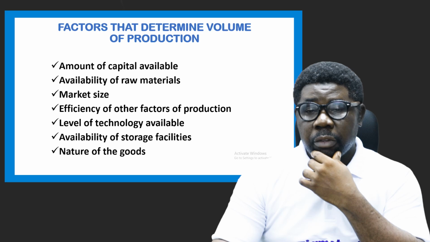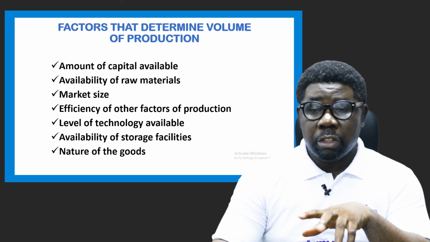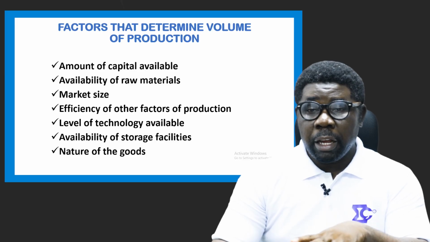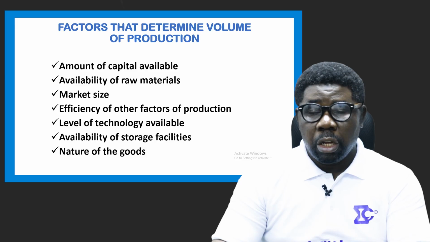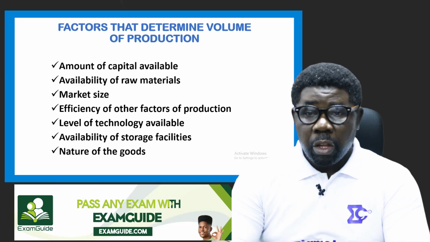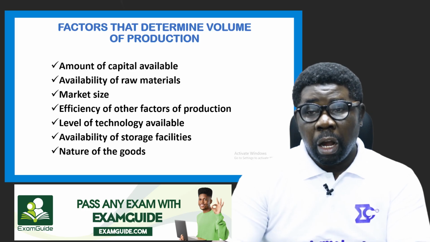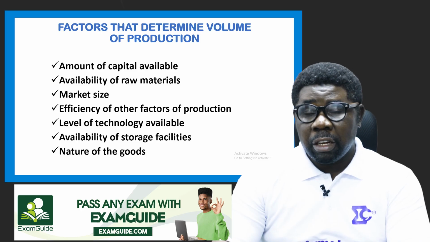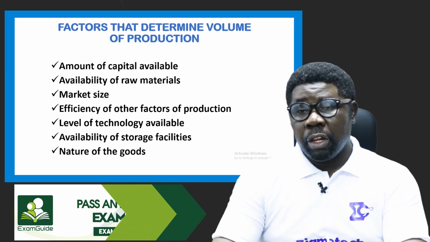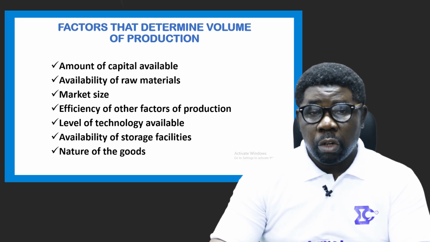Second point there is availability of raw materials as well. How much a company can produce will also be related to the available raw materials. If they have it in adequate supply, they can produce much as well, and the volume will be increased. But if they don't have adequate, they have less than required, the output, or volume of production, will also be reduced, less than is expected. So that's one of the things you must know when it comes to volume of output or production in any productive activity.